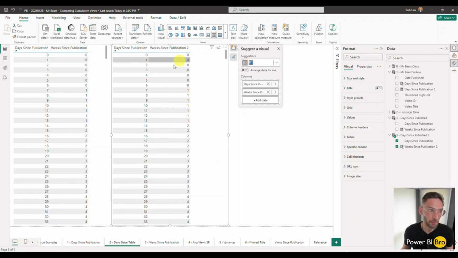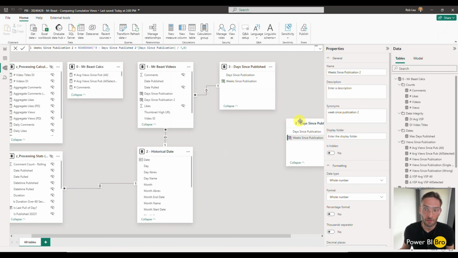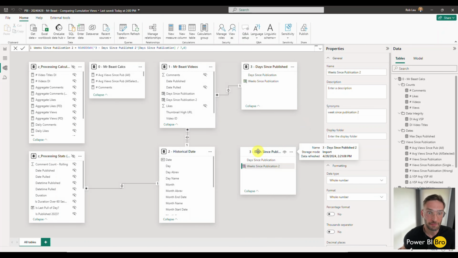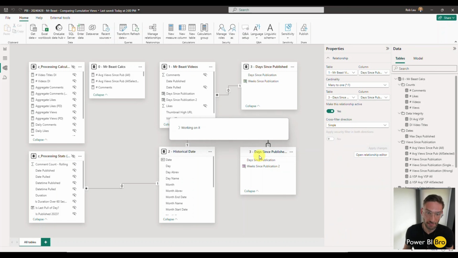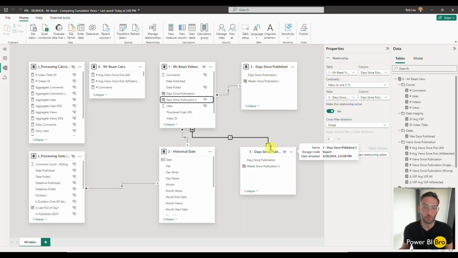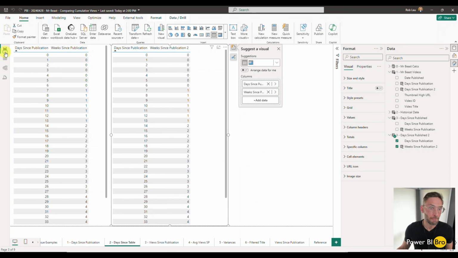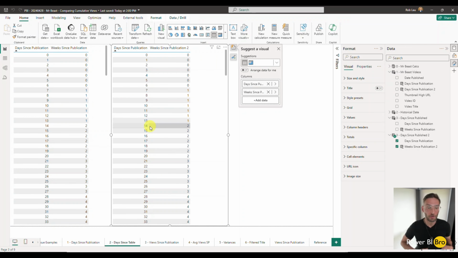We're creating that grouping. Now go to your model. And in this case, we're going to relate it. So we're going to say days since publication. I'm going to use 2 because that's what we're doing here. And I'm going to relate it to, we'll use the new 2 one just for fun, to this table right here. So we've created that correlation. And now we're on to the next step.